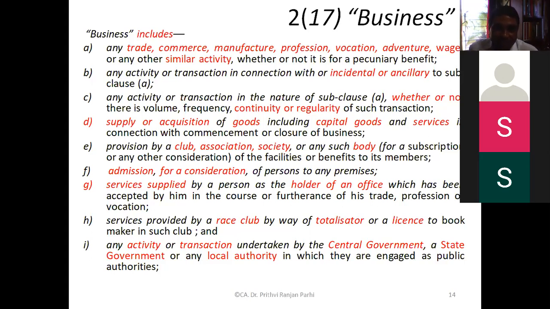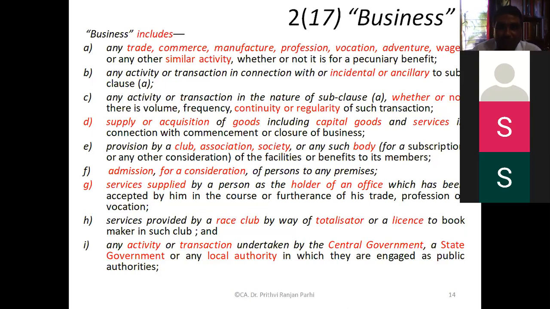So supply or acquisition of goods, including capital goods, and services in connection with the commencement or closure of business, that is also business. Club, association, society, or anybody, if they are conducting some activities, that is also business activities. Admission for a consideration into a premises, that is also business.